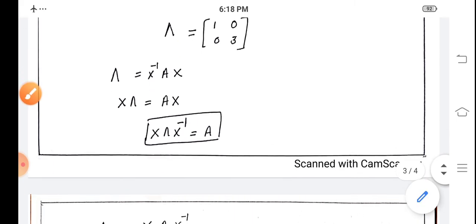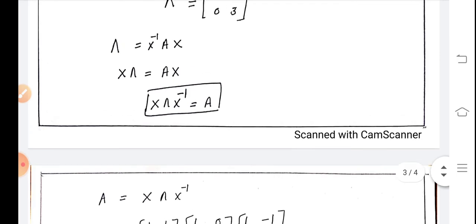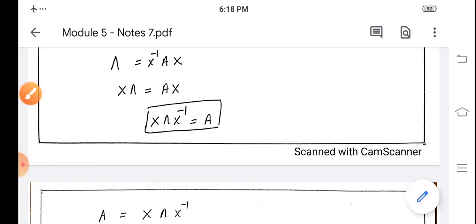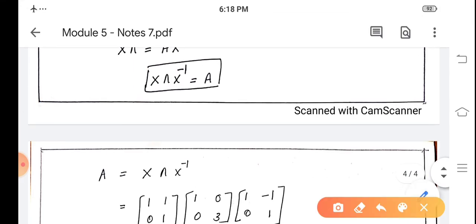Now to factor the matrix A, we have capital Lambda equal to X inverse A X, or we write it as X into capital Lambda equal to A X, so A is recovered. The given matrix A can be written as X into capital Lambda into X inverse.